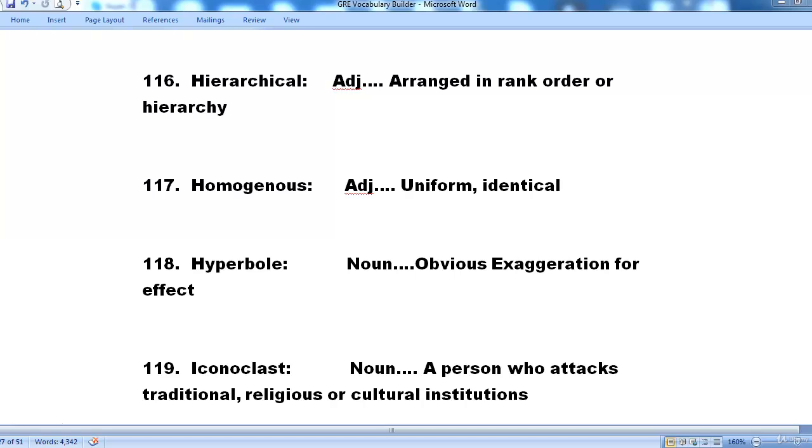117. Homogeneous. Homogeneous is an adjective and it means uniform or identical. 118. Hyperbole. Hyperbole is a noun and it means obvious exaggeration for effect. 119. Iconoclast. Iconoclast is a noun and the meaning is a person who attacks traditional, religious or cultural institutions.